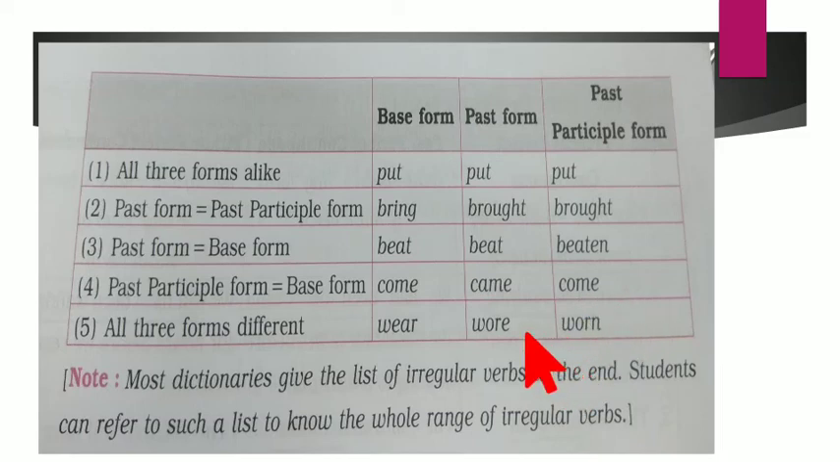Now in most of the dictionaries, they give a list of the irregular verbs at the end. The students can refer here. Now here they are trying to tell you that whenever there are the irregular verbs, all the dictionaries contain the group of the words, and you can refer to them for your references. So here we'll see another form of the verb, that is the tenses.